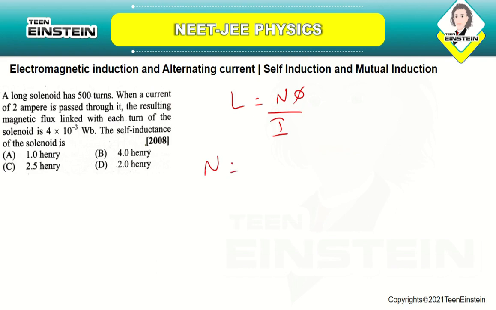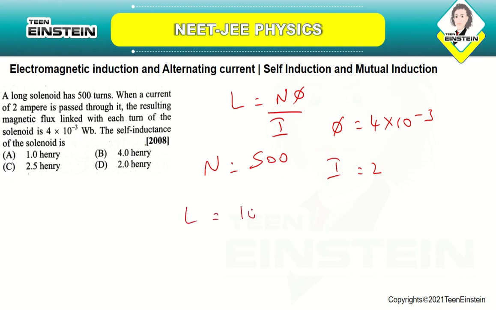Okay, so here they have given you the N value, which is 500, and they have told you the phi value, which is 4 into 10 power minus 3, and the I value is 2, and you want to find out the inductance.